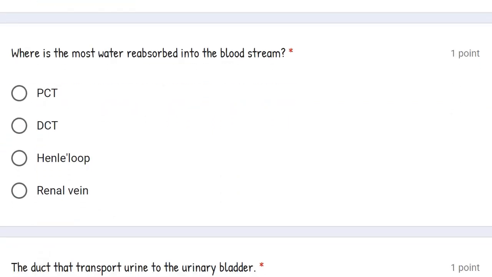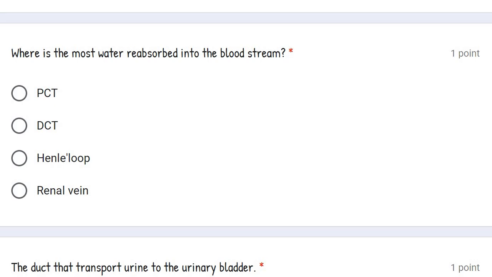Our next question is, where is the most water reabsorbed into the blood stream? PCT, yes, water is reabsorbed in PCT. DCT is the part where some amount of water and mineral ions are also absorbed. Henle's loop is the part where again some of the water and sodium ions are absorbed. Renal vein is the part where no absorption takes place.